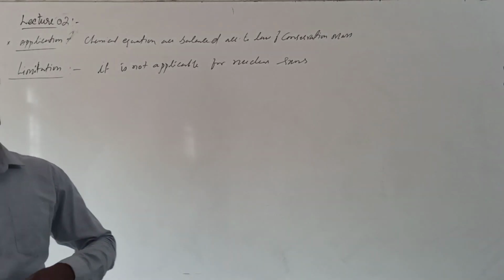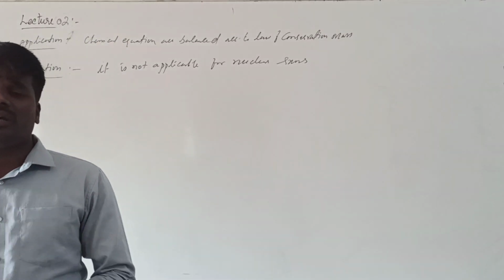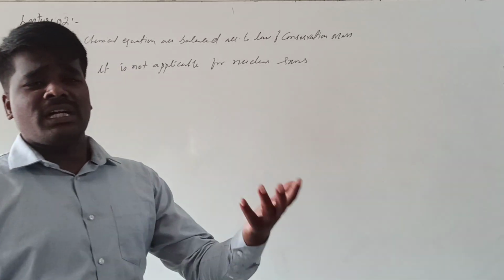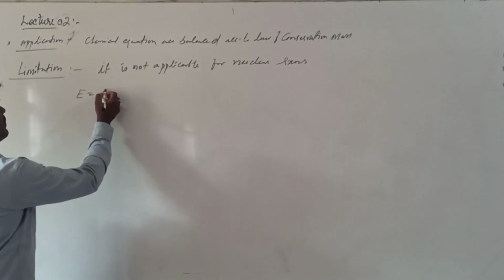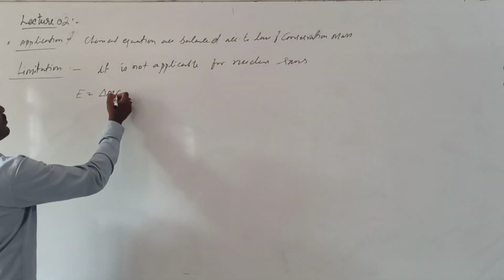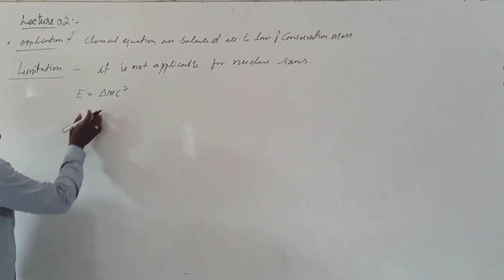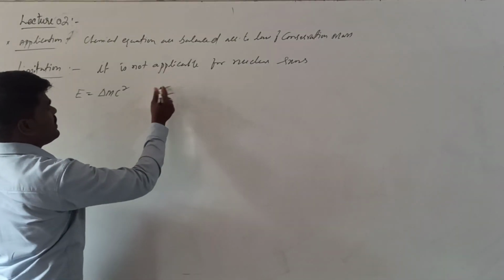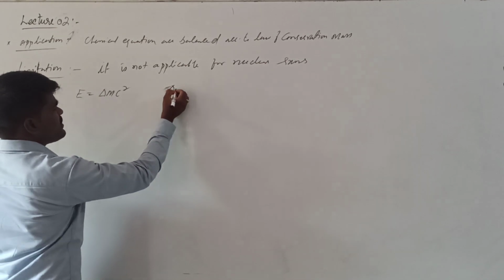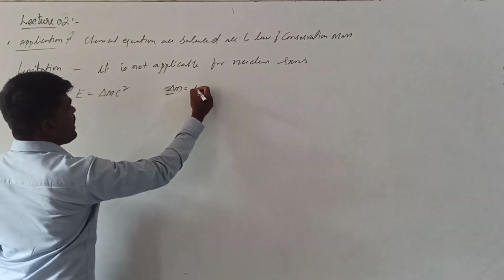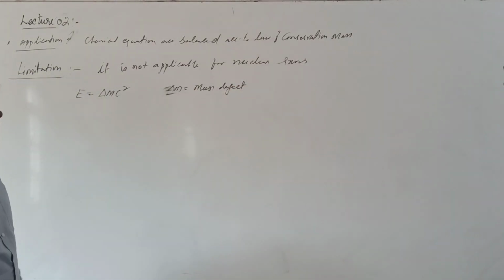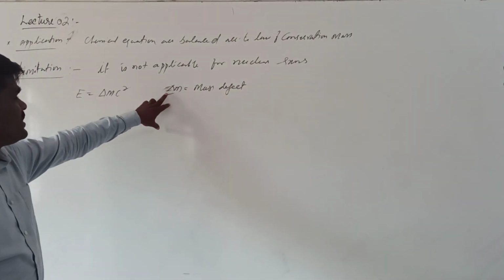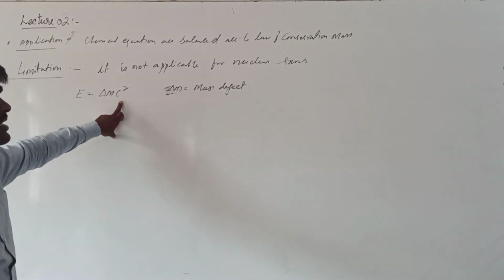And whatever loss of mass is there in that particular nuclear reaction will be converted into energy, which has to be calculated by using the equation E equal to delta m c square. Right? What is delta here? Here E is the energy produced, delta m is the mass defect we call it. Whatever the loss of mass is, that is indicated with the delta. Right? Where c is the velocity of light.